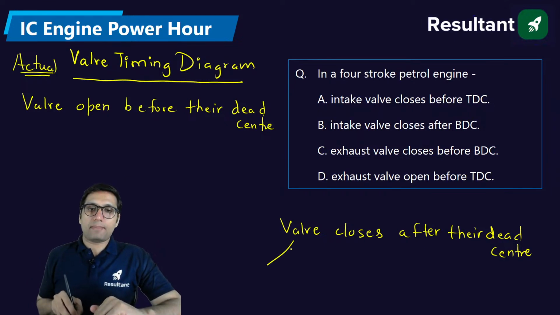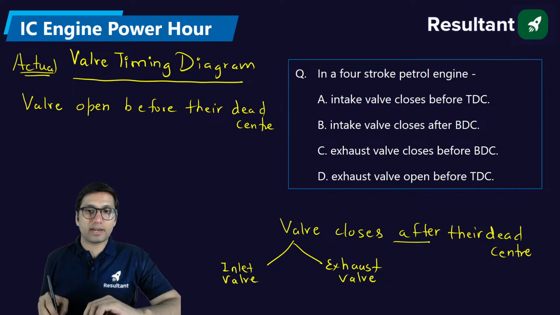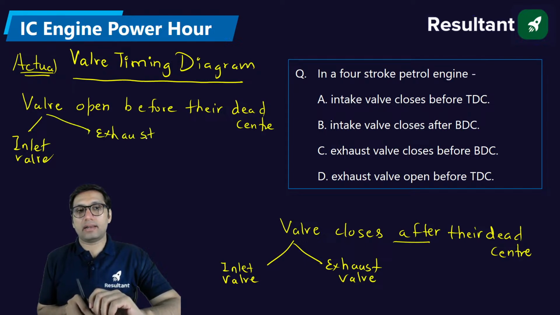So what type of valve are we talking about, my friends? We are talking about inlet valve and exhaust valve. So that means the concept I have written is that the valves need to be closed after their dead center and need to be open before dead center. We are talking about the two types of valve, inlet valve and exhaust valve. They need to be open before dead center.